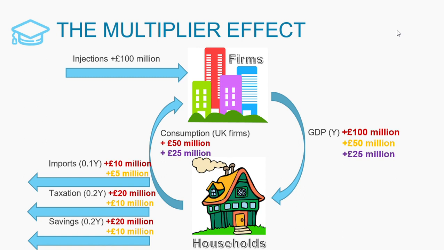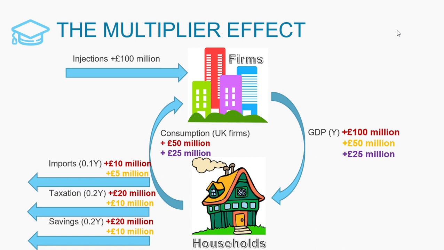This cycle continues where households and firms will spend some of the money while some are leakages out of the circular flow until nothing remains from the initial investment. Overall, after the original £100 million has cycled the circular flow a few times, with leakages per cycle, the total GDP, which is the total value of all the goods and services produced in a country in a year, will increase by more than the value of the initial injection. For example, £100 million plus £50 million plus £25 million, and this continues further.